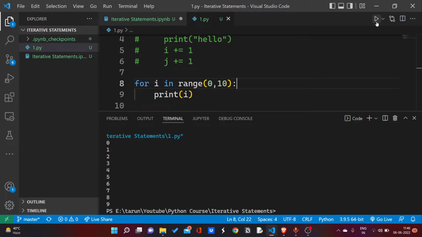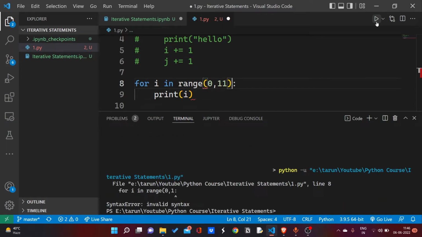First I get 0, after that I get 1, I get 2, after that 3 gets stored in i, 4, 5, 6, 7, 8, 9 gets stored in i, and it ends. If I write 0 to 11, 10 will get included.